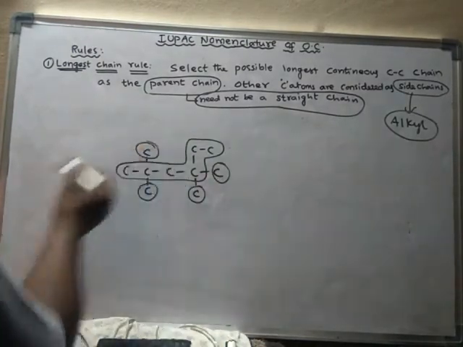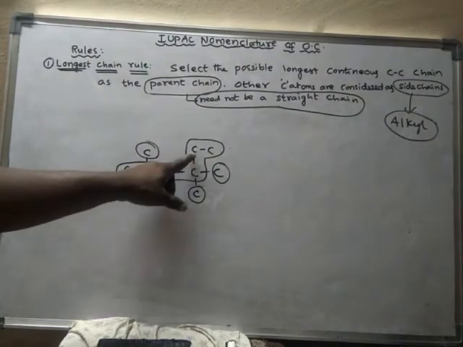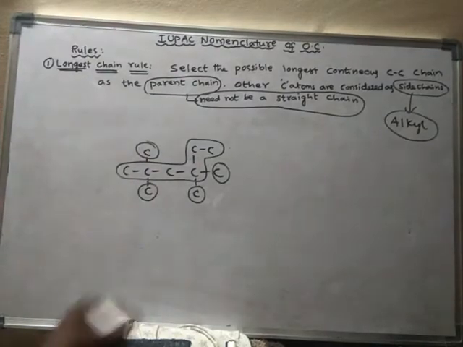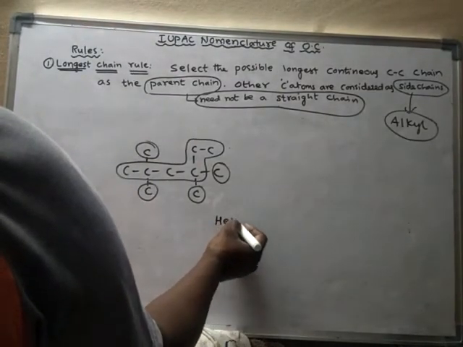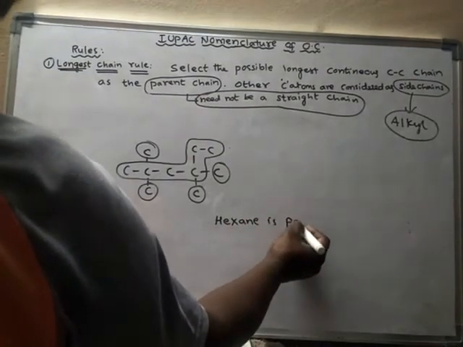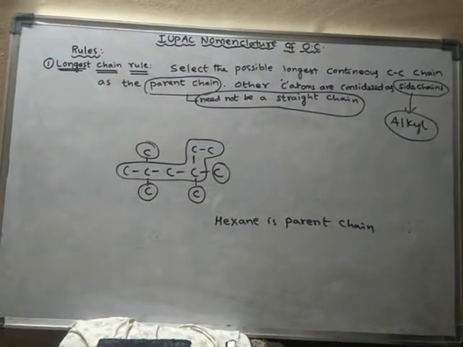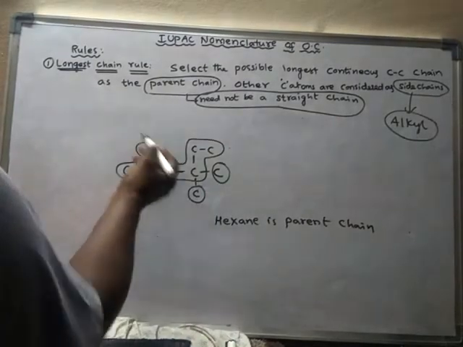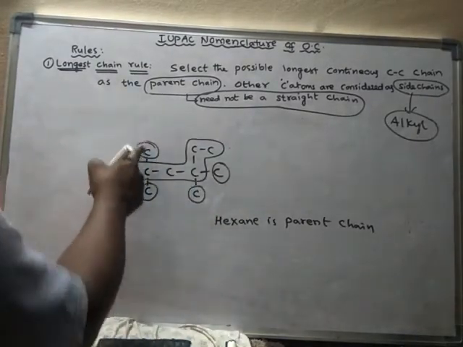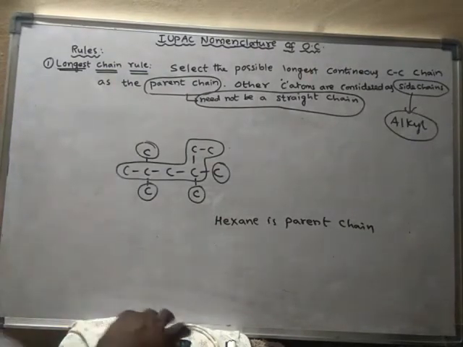How many substituents are there? There are 4 substituents. 1, 2, 3, 4, 5, 6, a 6 carbon chain is the longest carbon chain. So here the parent chain is hexane. The name of the parent chain is hexane, and these are substituents. What are these substituents? All are methyl substituents, only single carbons are there. So methyl substituents.